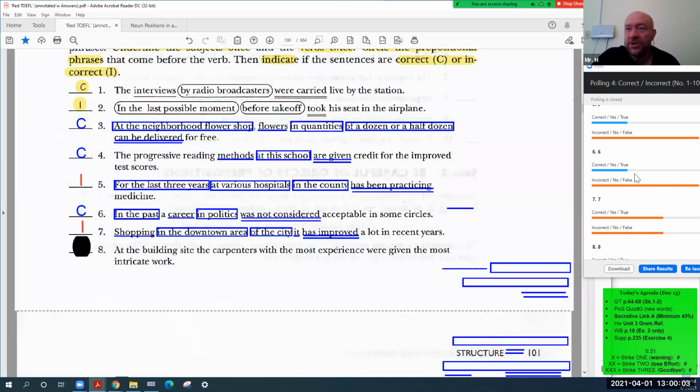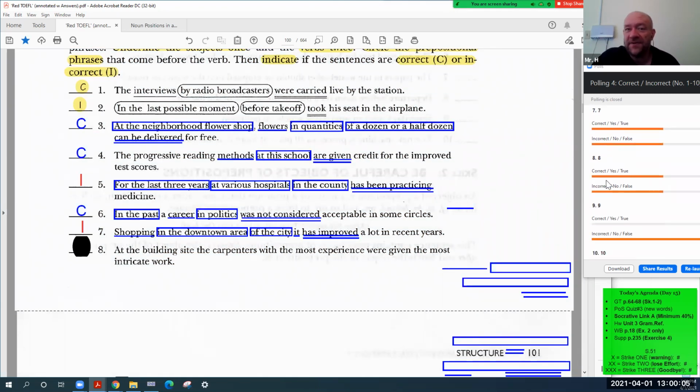What did you guys say about 8? Again, 50-50. Sultan, what do you think? I say it's correct. No, 3-1. You say it's correct. So, Mohammed, do you want to explain it? Okay. Present preposition, at the building site.